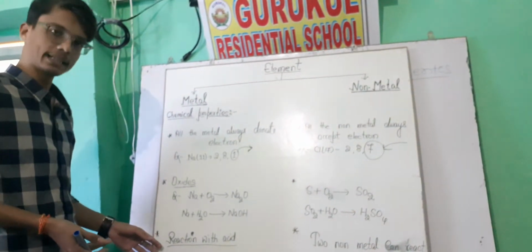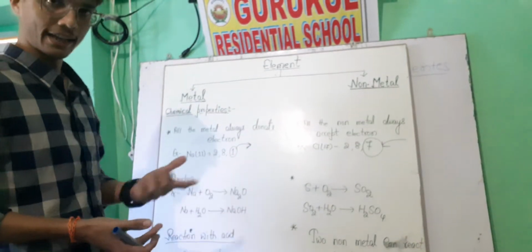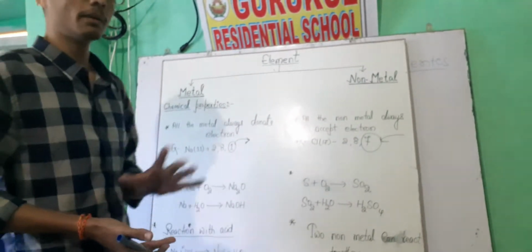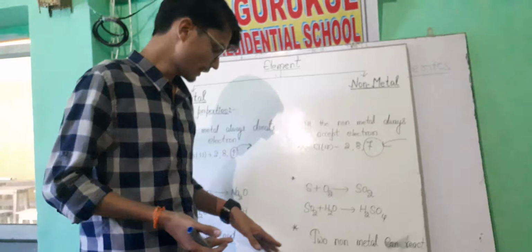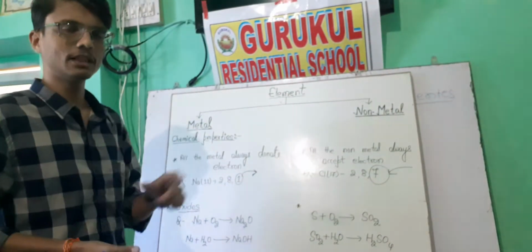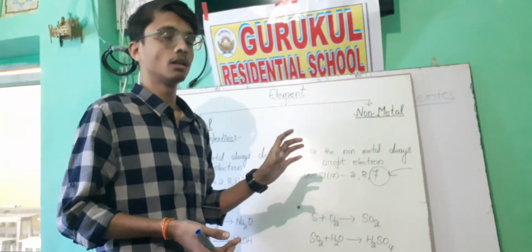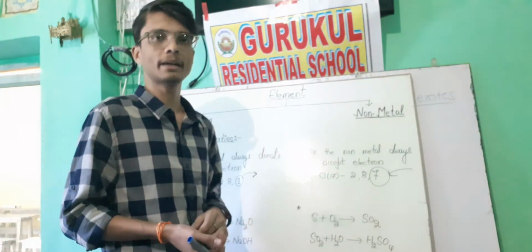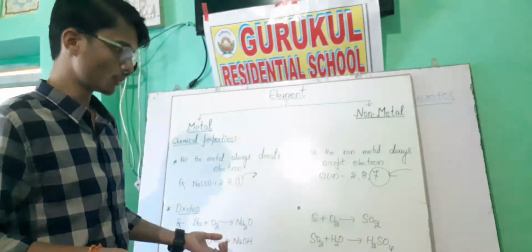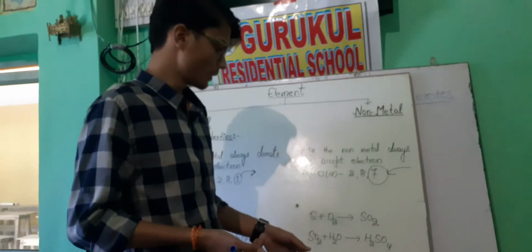We can take the third example as reaction with acid. All metals can react with acid and form the related metallic salt, and release hydrogen gas. We can say that metal can react with H2O. All metals do not react with H2O, but some most reactive elements like potassium and sodium can react with H2O, and form base plus hydrogen.